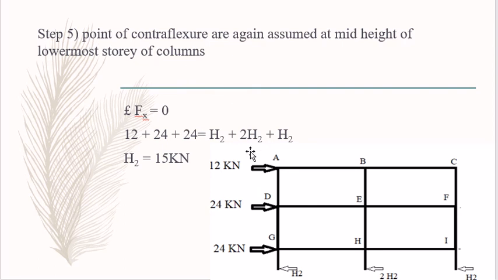Then next step is the point of contraflexure against the assumed at the mid height of the lowermost story of the column. Here also we consider the H2, H2 and this H2. These are the forces which are acting on these columns. Then summation Fx is equal to 0. 12 plus 24 plus 24 is equal to H2 plus 2H2 plus H2. So H2 is equal to 15 kilonewton towards left direction.